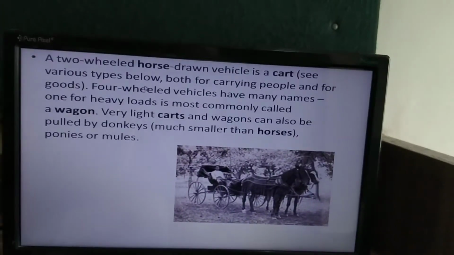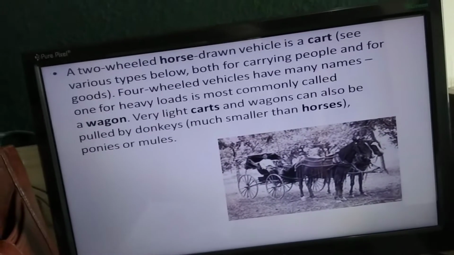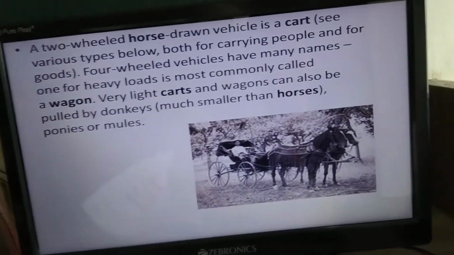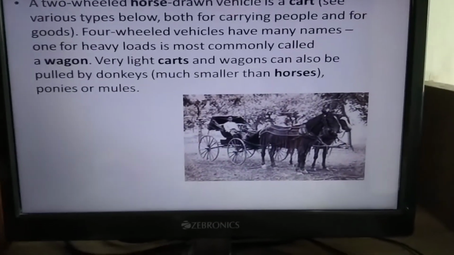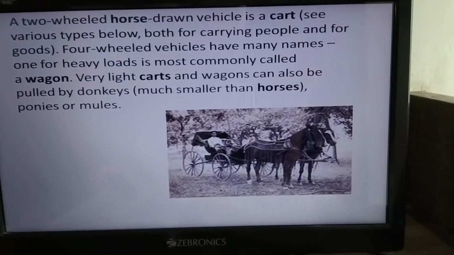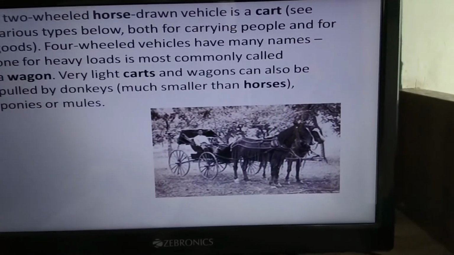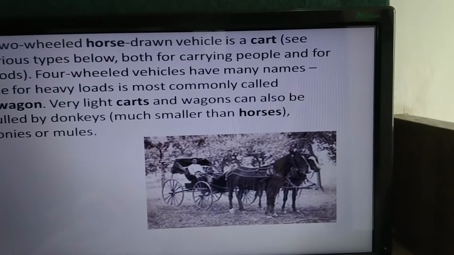This is the speciality of what? This is the speciality of the horse cart. Before I explain the bullock cart speciality, this is the speciality of which animal? The horse cart animals. For further pictures, check in your textbook and write one by one neatly in your classwork.